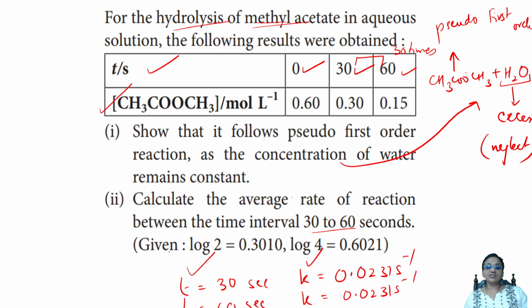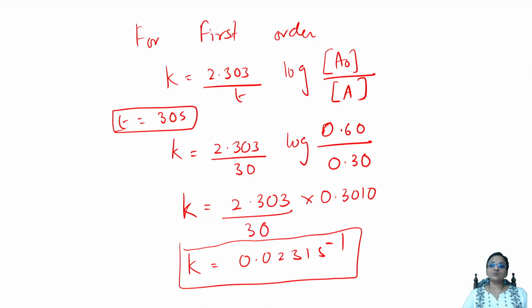Constant. Average rate also they asked me to calculate. Average rate, how much did I get, students? Average rate using C2 minus C1, I got 5 into 10 raised to the minus 3 mole liter inverse second inverse. That's it. The question is easy, directly done. Correct, my students? Sure. Let us go into the next question.